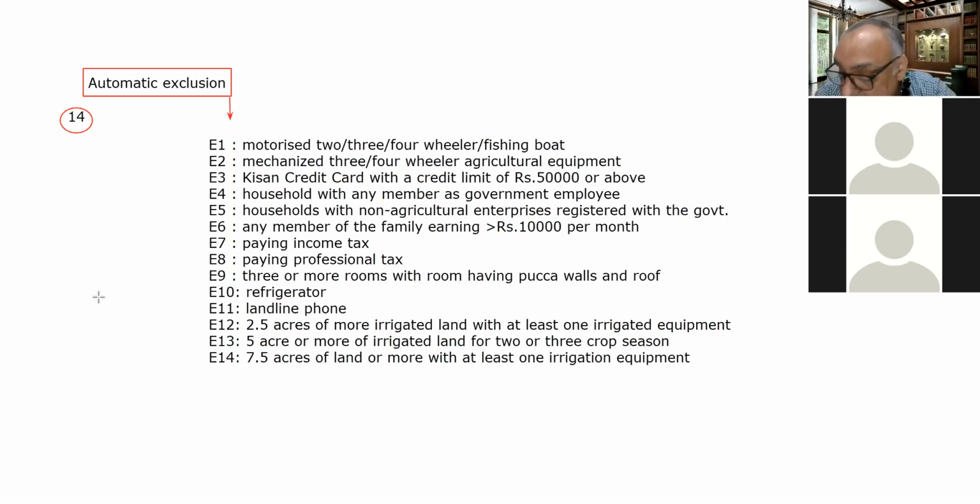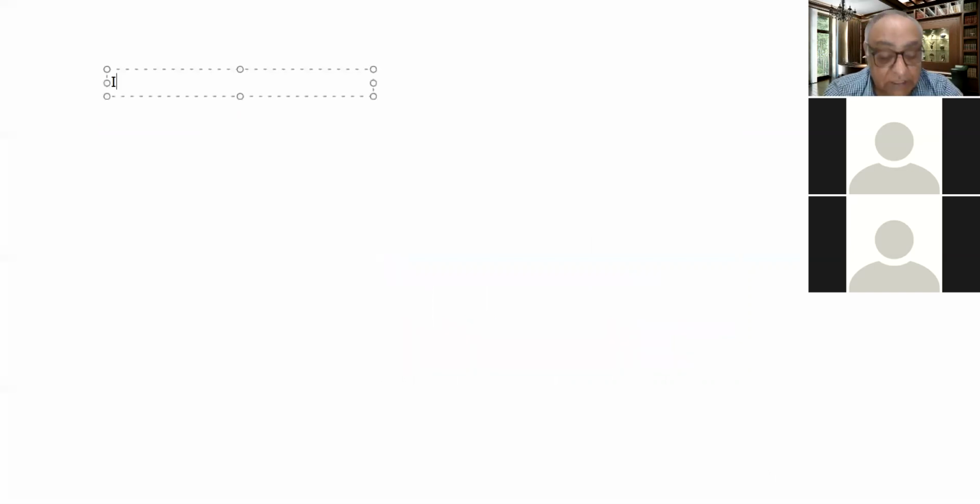So now the point is that those households which are automatically excluded on the basis of this exclusion criteria, those shall be automatically included, they will fall in the inclusion automatically, and they shall undergo the inclusion criteria. Now what is the inclusion criteria? Let us discuss that. The families are further studied or surveyed on the basis of the inclusion criteria.